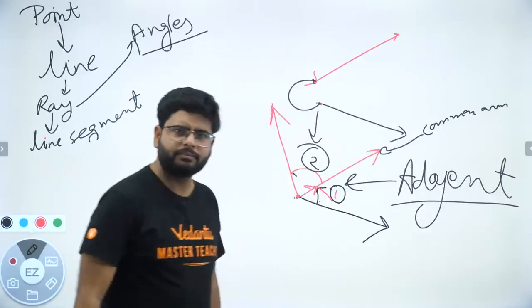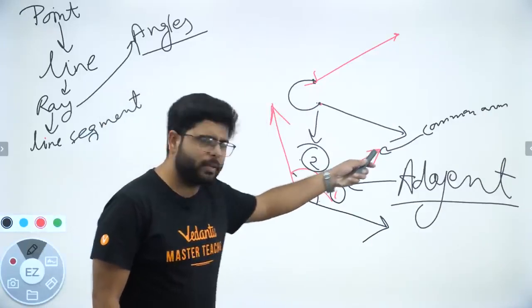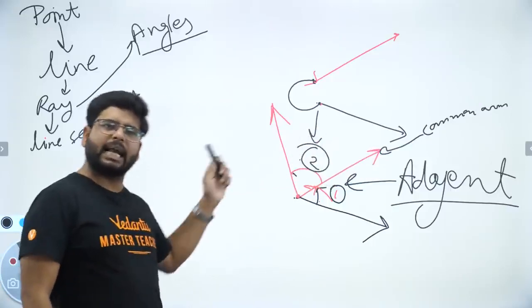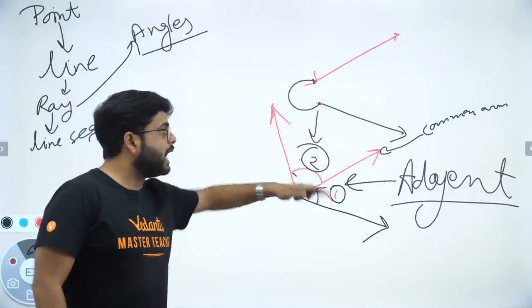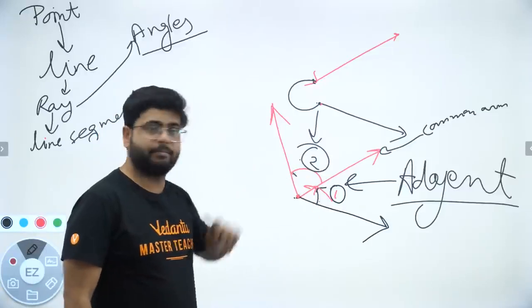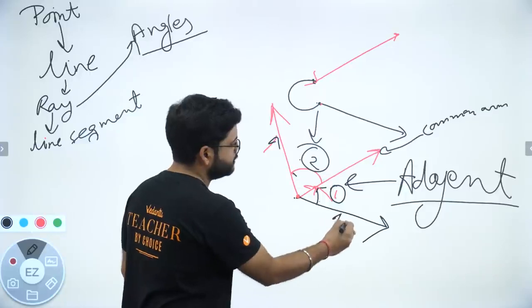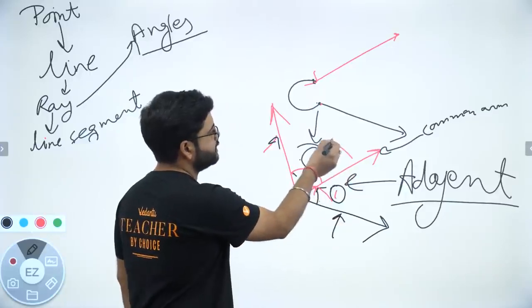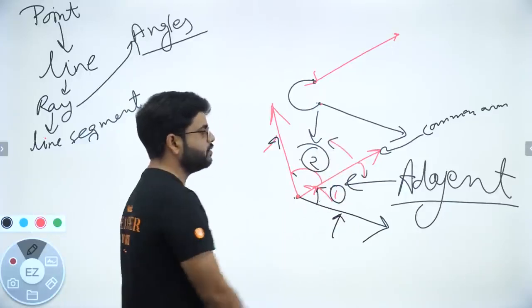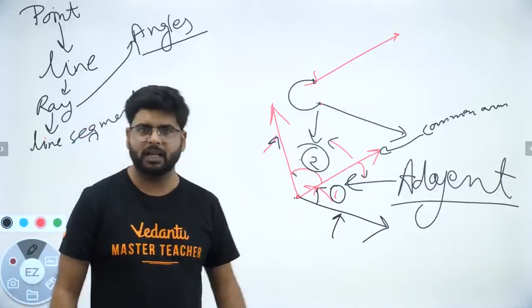Two angles sharing a common arm, and the other arms lie on the opposite sides of that common arm. Can I say that this arm and this arm lie on the other sides? One is lying towards this side, one towards this side, right? So they are lying on the other sides of this arm, right?